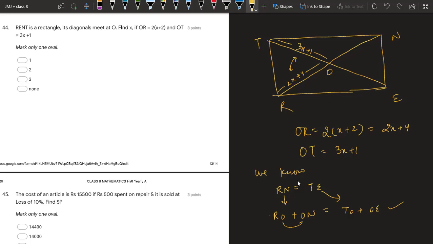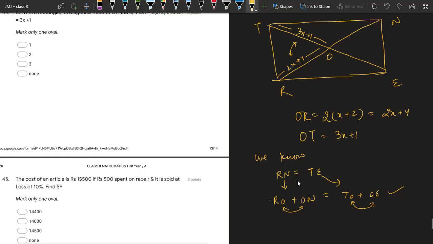And we know these halves are equal because diagonals bisect each other. So we can write RO plus RO is equal to TO plus TO. That makes twice RO equal to twice TO. So these two will cancel. We have got a relation between RO and TO and they are equal. And now as they are equal, we can easily solve and find the value of x.